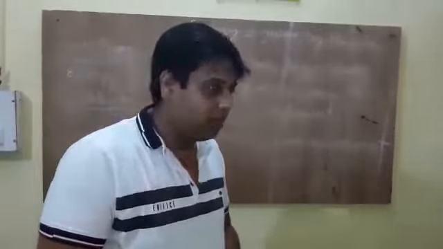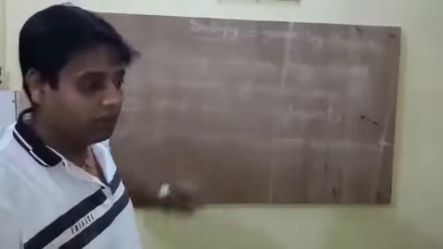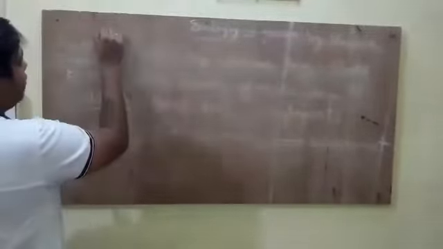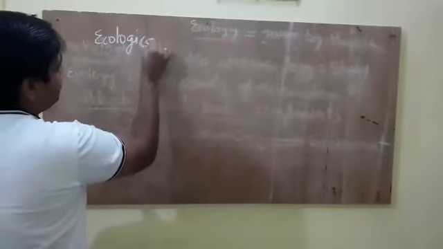Now remember one thing, what is ecological hierarchy? This question comes in exams: what is the largest unit in the ecosystem, what is the smallest. So you have to learn the ecological hierarchy.